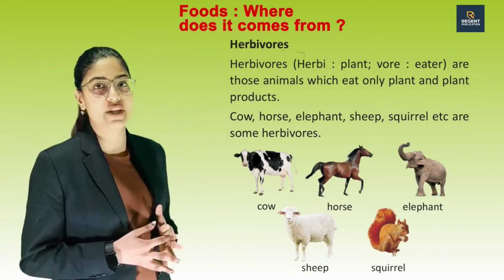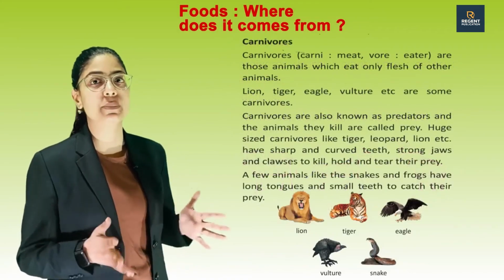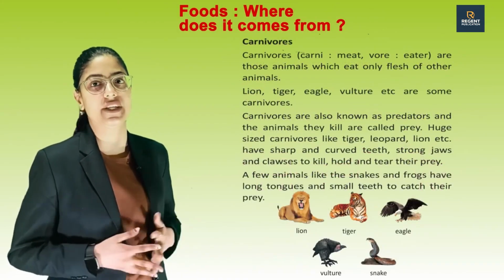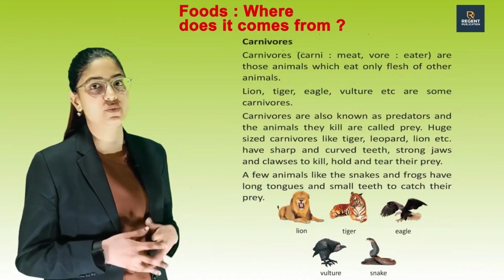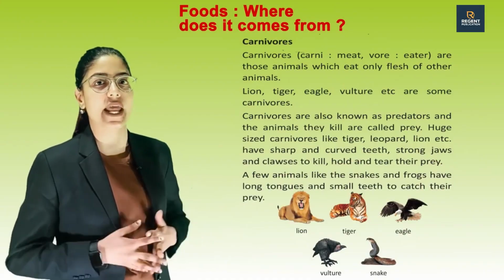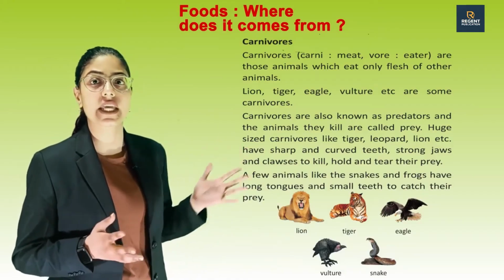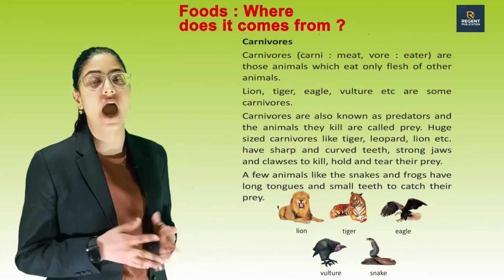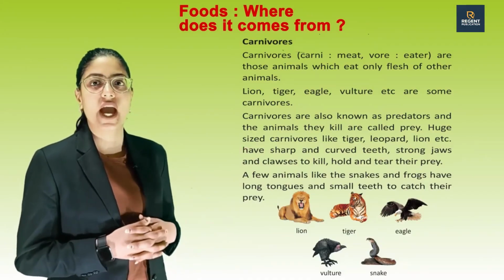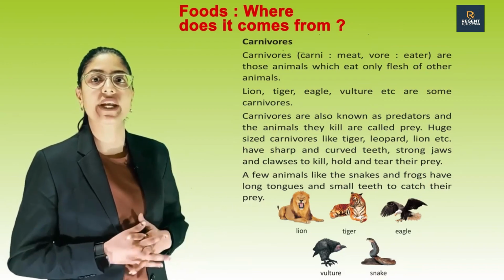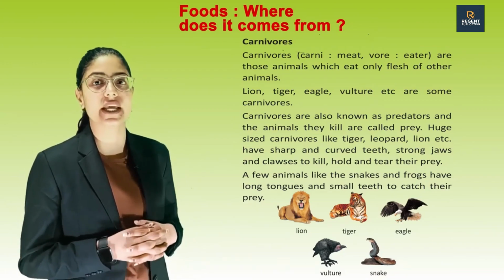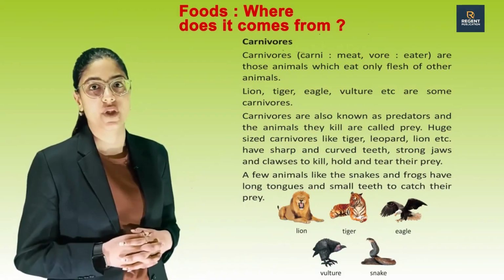Next is carnivorous. Carni means meat, whereas vor means eater. Those animals which eat only flesh of other animals are carnivorous, like lion, tiger, eagle, vulture, etc. Carnivores are also known as predators, and the animals they kill are called prey.